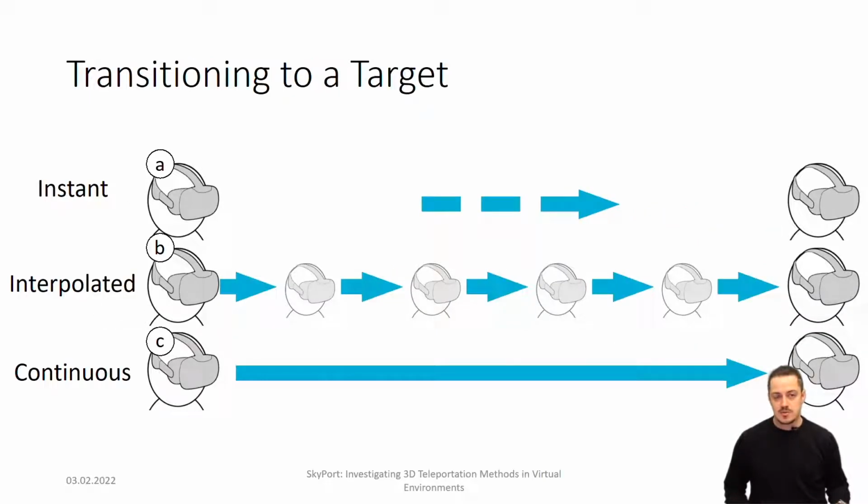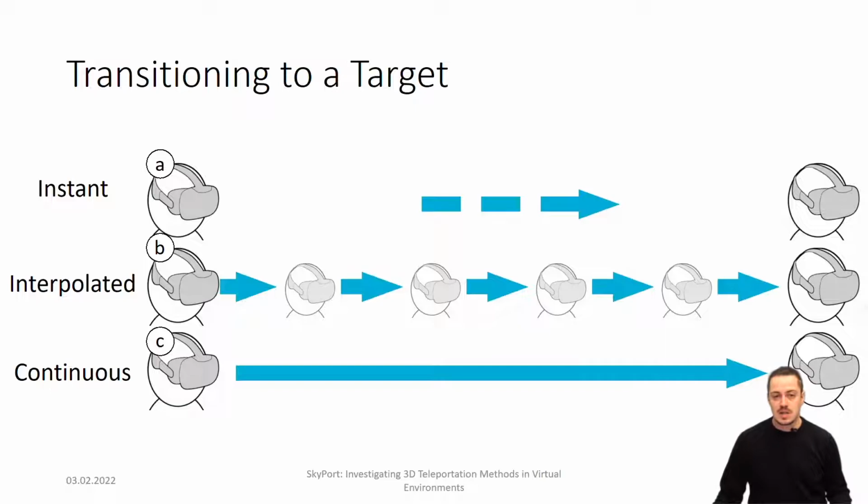As for the transitioning to a target method, we look at three different possibilities. The first one is called instant teleportation. As soon as teleportation is triggered, the participant's view is faded out for 100 milliseconds. The actual teleportation takes place and the view fades back in over another 100 milliseconds. We chose this method of instant displacement as a baseline.